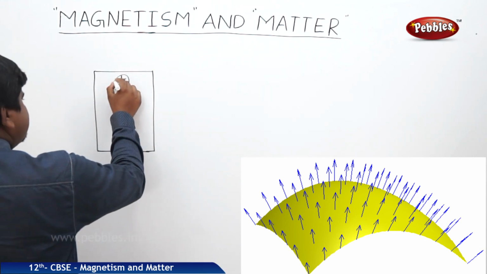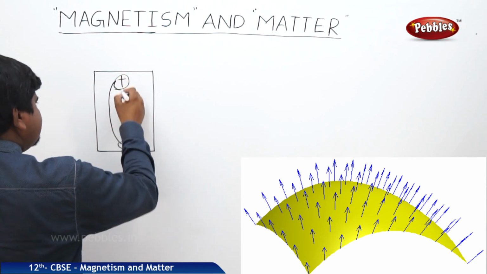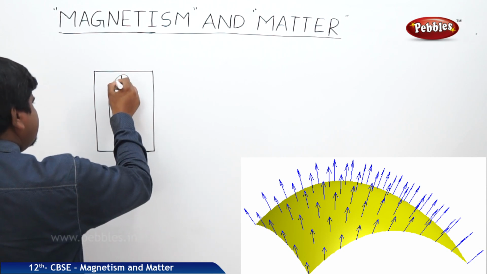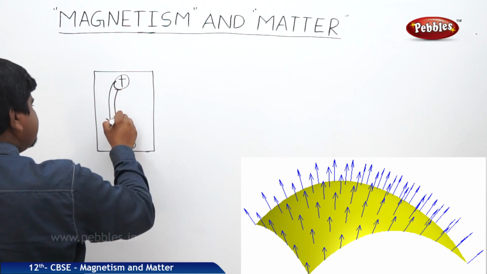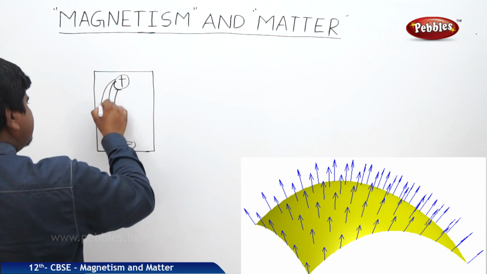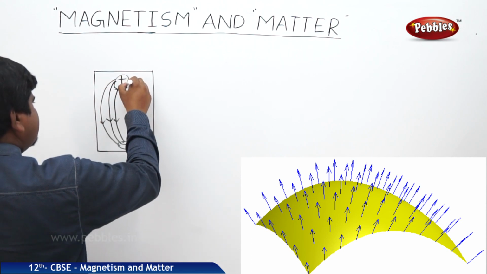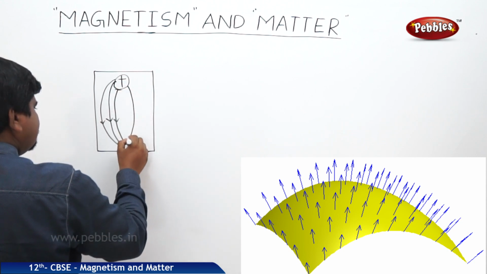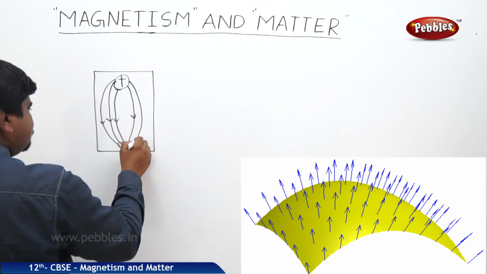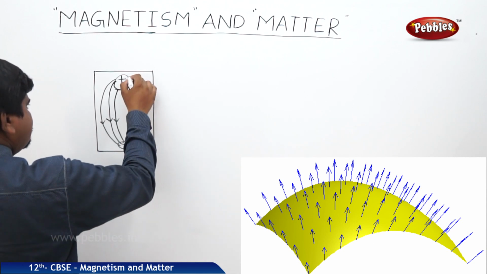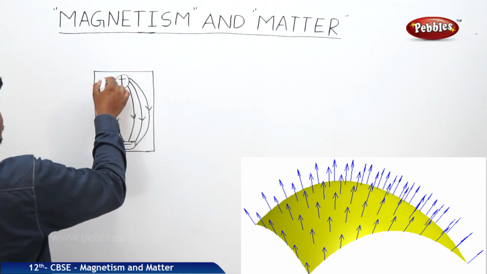Because of that, if this is the positive charge, from center to center, like this, we can expect the field lines, and like this also.